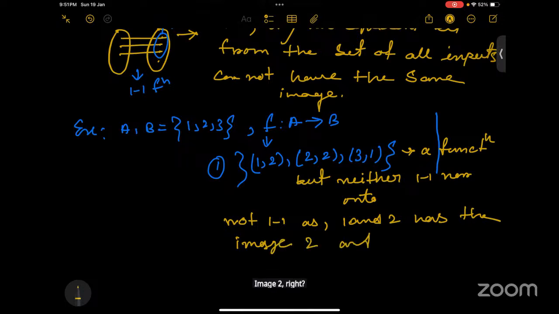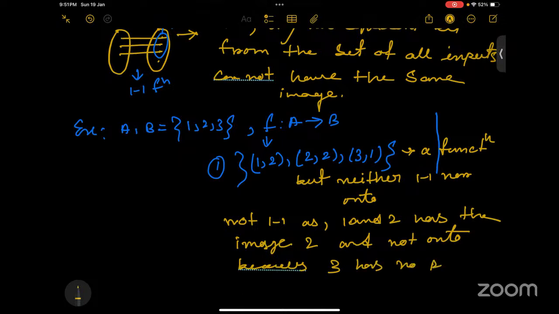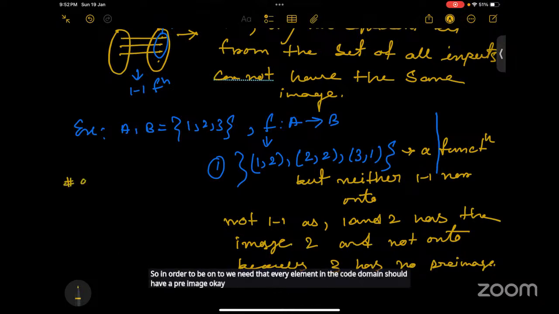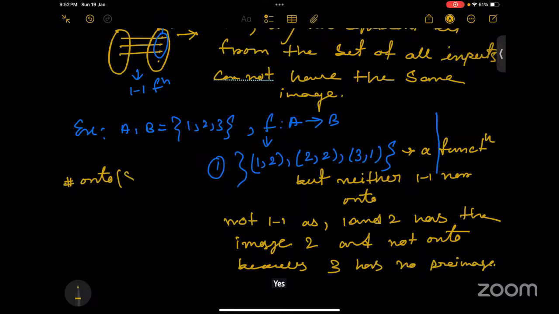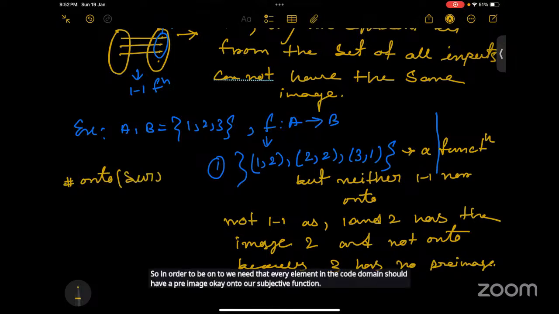And why is it not onto? Because, ma'am, 3 has no pre-image in the domain. Right. In order to be onto, every element in the codomain should have a pre-image. Onto, or surjective function.